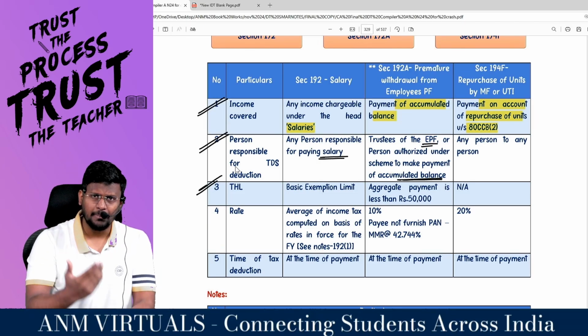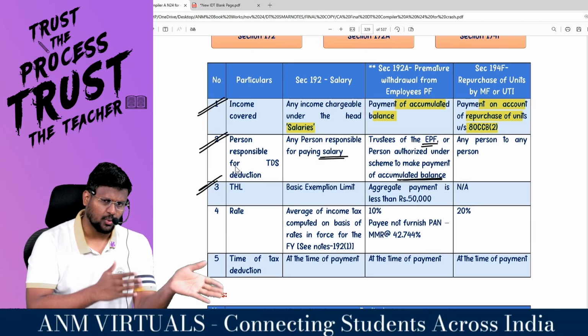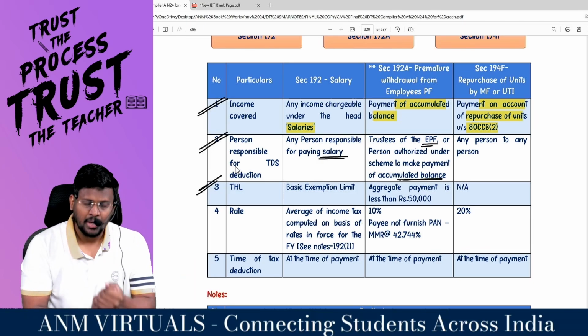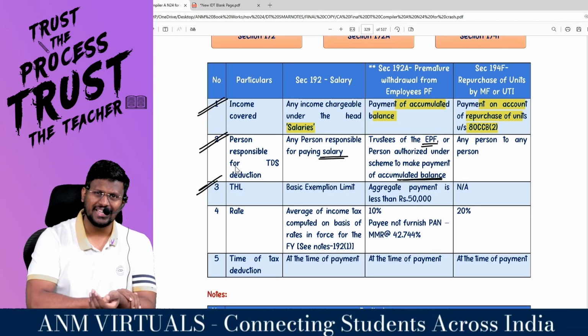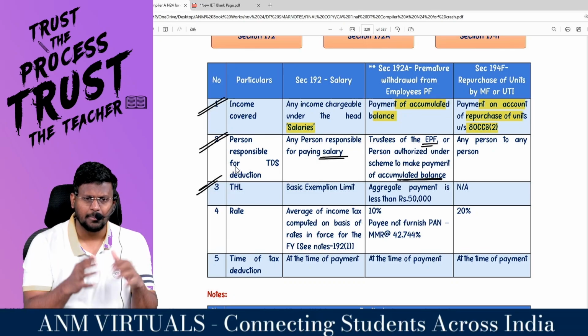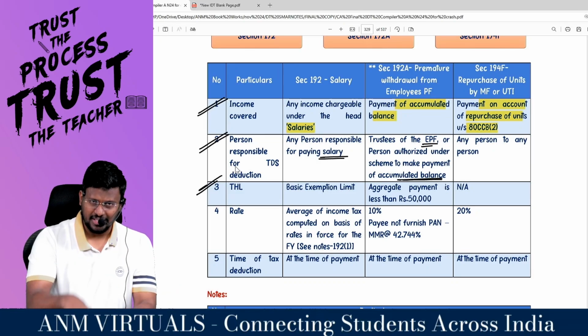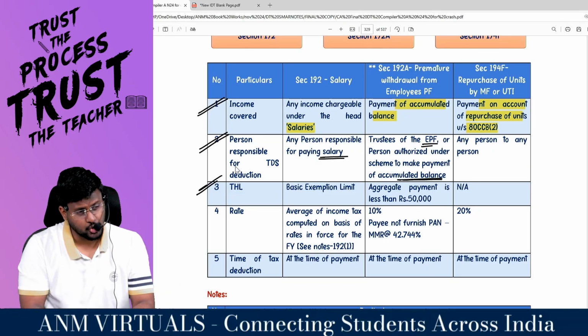Because, for example, in GST, we know that if the aggregate turnover exceeds 10 lakh, 20 lakh, 40 lakh, only then you are liable to take the registration. Sir, in direct tax, only if the basic exemption limit is exceeded, under either the default tax regime or the optional tax regime, then only you are liable to pay the tax. The same way, this TDS is based upon some threshold limit.